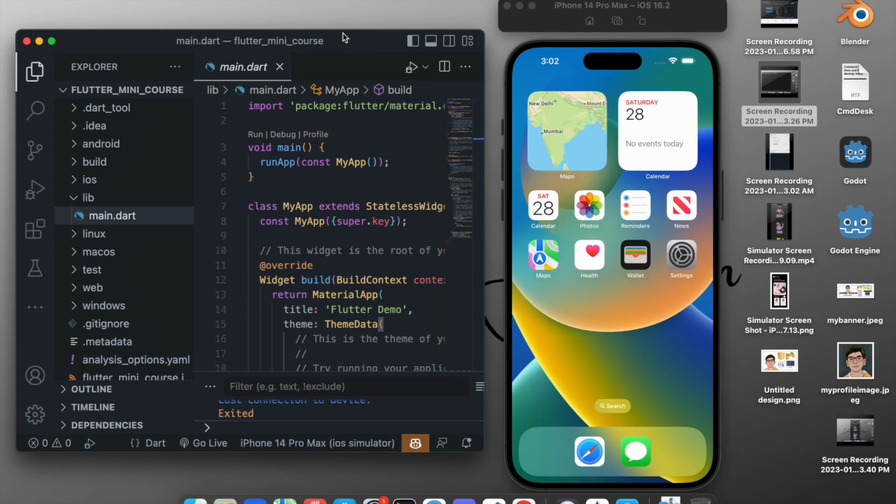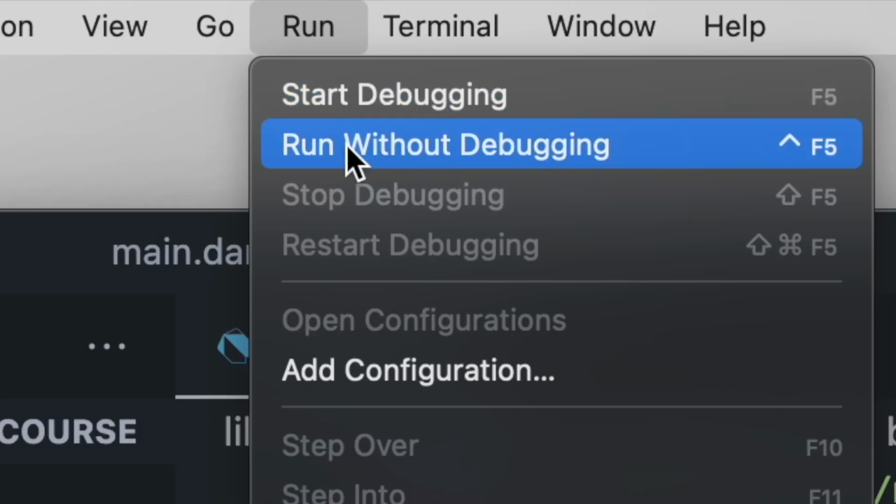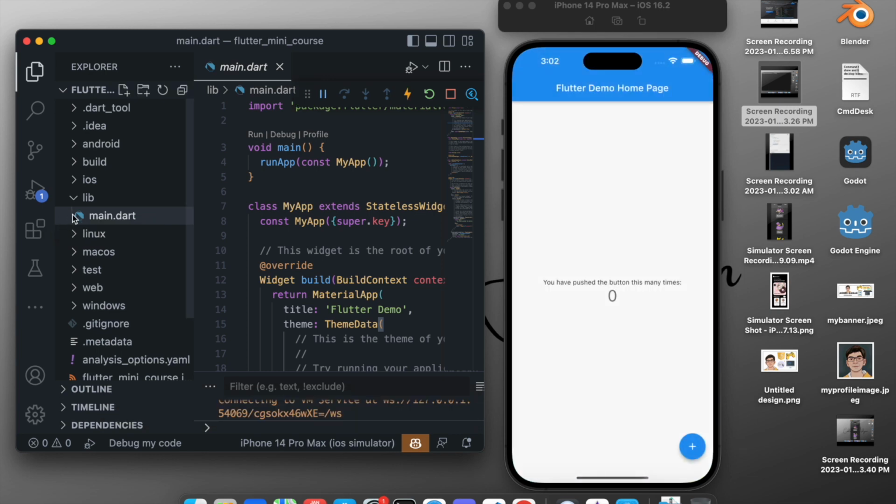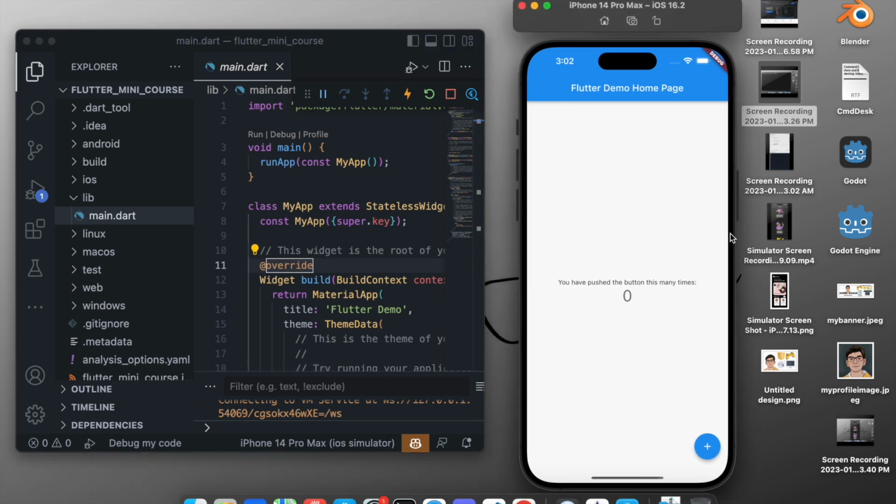Now after the simulator is started, we have to run the app in the simulator. So run and run without debugging, and make sure your simulator is selected below right here. All this tooling comes from the Flutter extension that we downloaded, so make sure you have that installed.